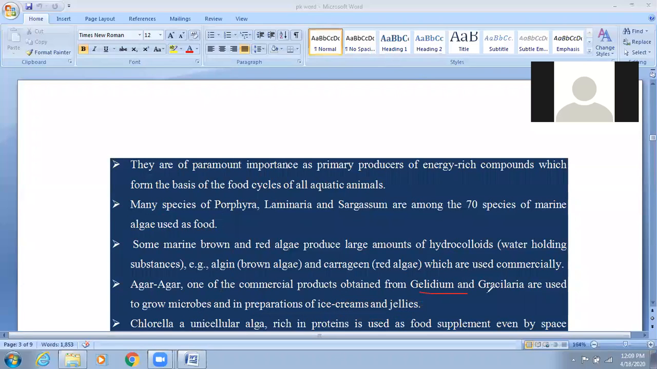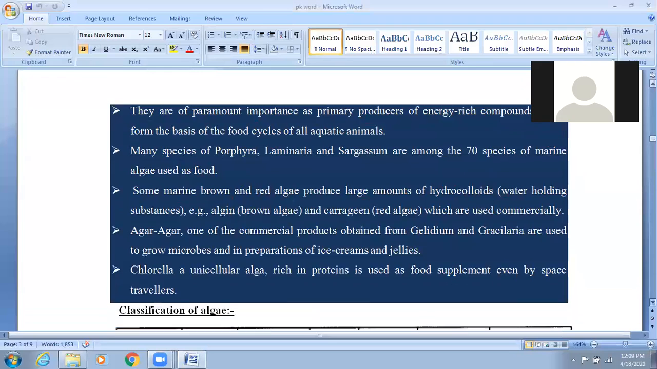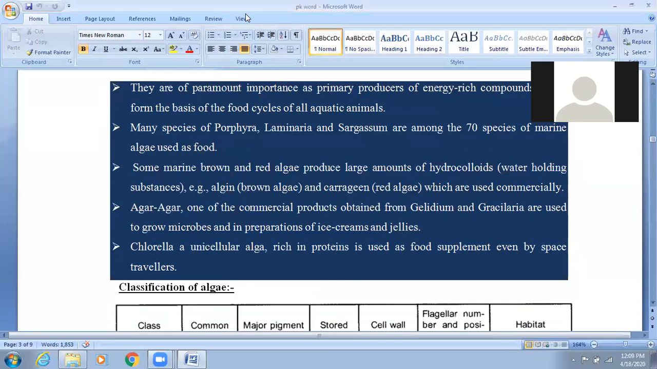And this agar is obtained from the red algae Gelidium and Gracilaria. Clear? Agar is obtained from the red algae Gelidium and Gracilaria. Okay. So these things have been given, which are very important, under the economic importance of algae. Next, they have also given another point, and this is also very important.